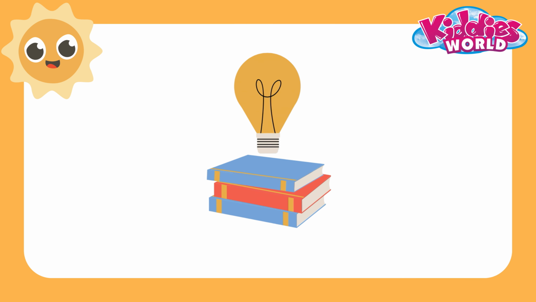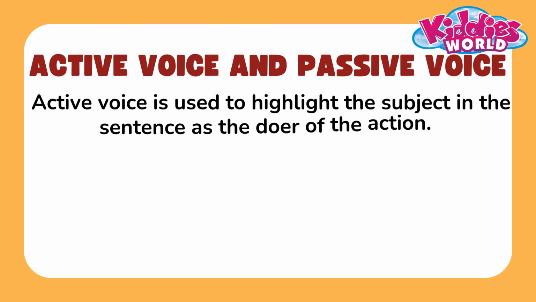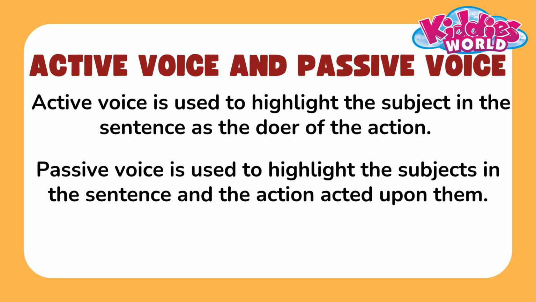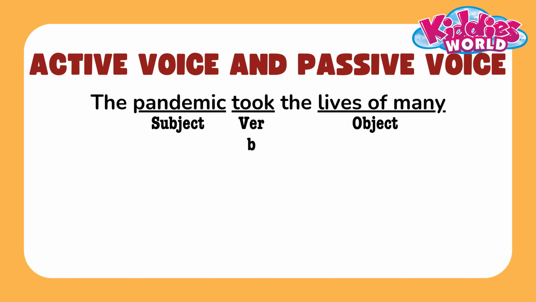Today we're going to learn about active and passive voice. As we learned in our previous grade, active voice is used to highlight the subject in the sentence as the doer of the action. Passive voice is used to highlight the subject in the sentence and the action acted upon them. Check the examples. Let's look at more examples to understand active voice and passive voice.